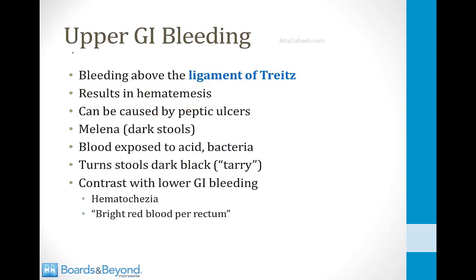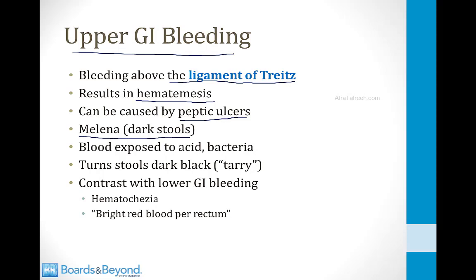Let me pause and mention a word on upper GI bleeding. Upper GI bleeding is bleeding into the GI tract from a source above or proximal to the ligament of Treitz. This results in hematemesis or vomiting of blood or coffee ground material. This can be caused by peptic ulcers, although there are many other causes of upper GI bleeding. Patients with upper GI bleeding typically develop melena or dark stools.